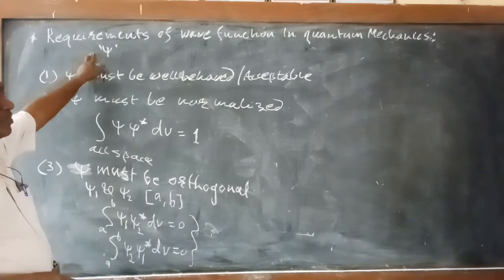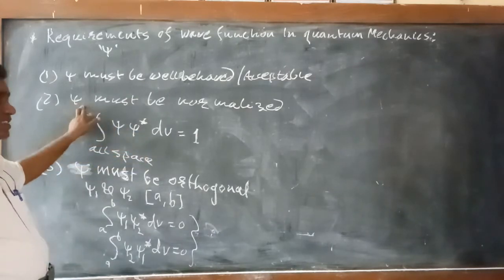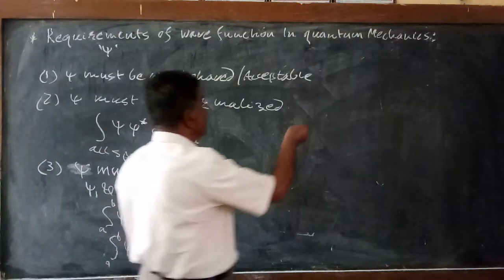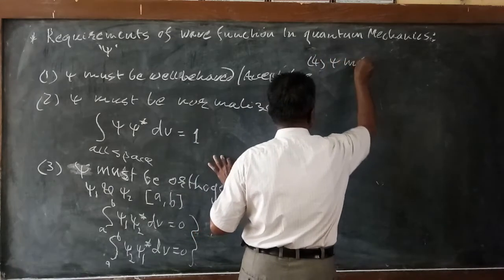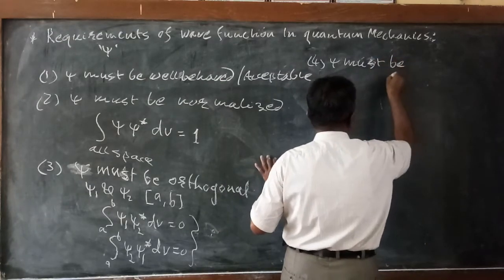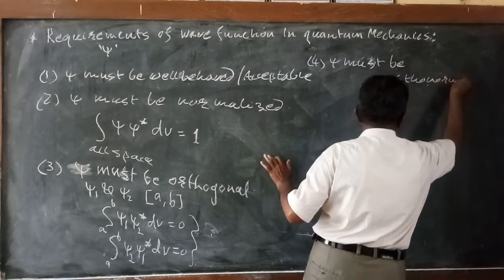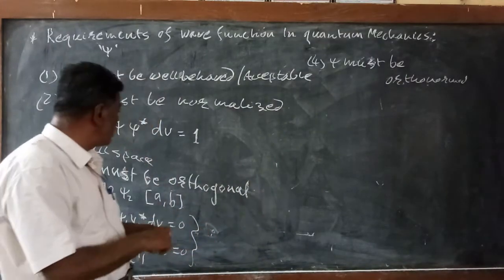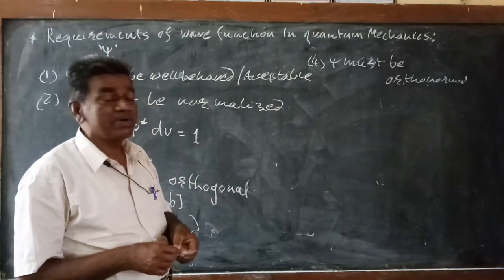In quantum mechanics, what are the requirements? First, the wave function must be well behaved or acceptable. Second, psi must be normalized, and third, psi must be orthogonal. The fourth condition is that psi must be orthonormal. The functions which are normalized and orthogonal are said to be orthonormal functions.